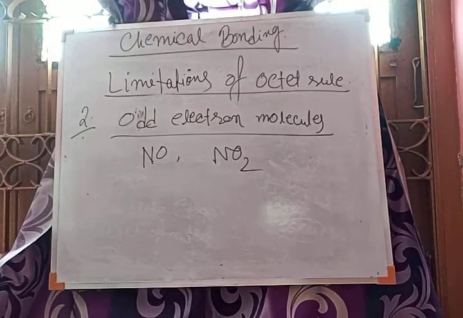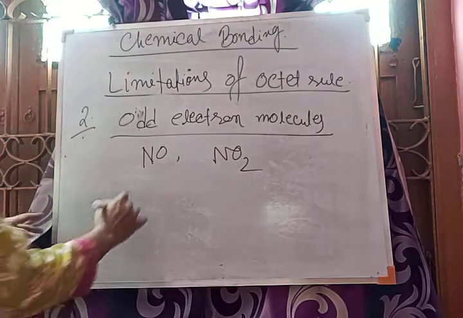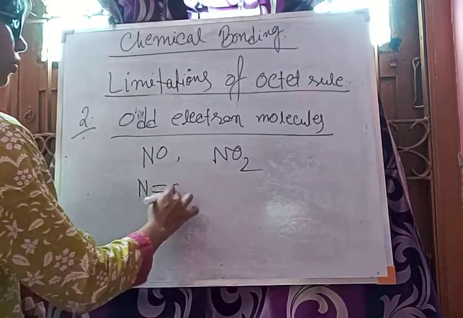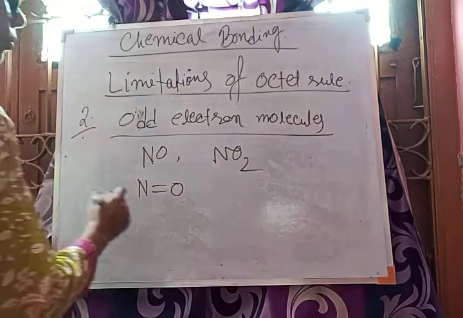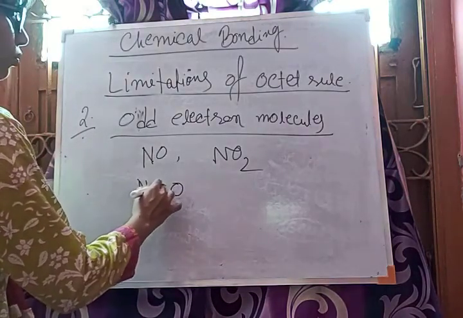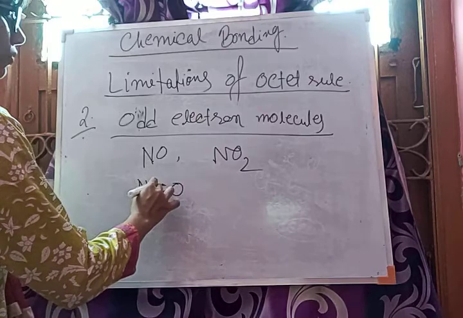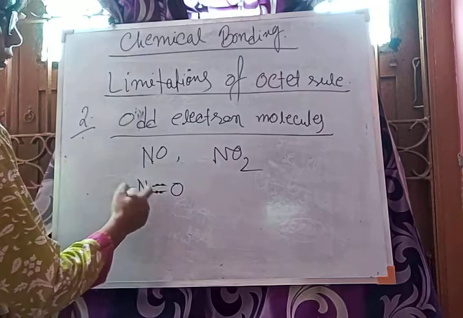When we draw the structure of NO, it looks like N double bond O. You know that the valence electron count of nitrogen is 5, and only 2 are involved here.